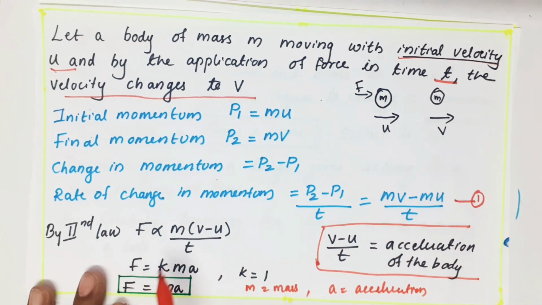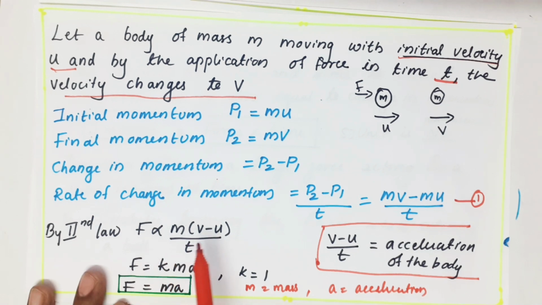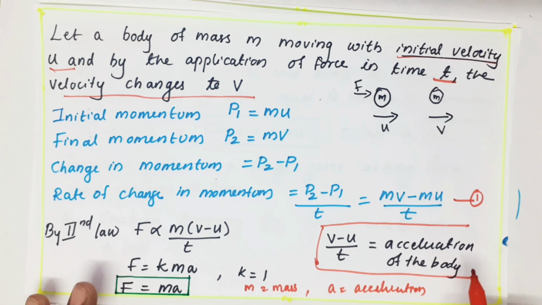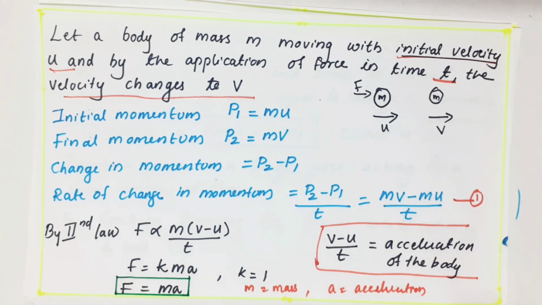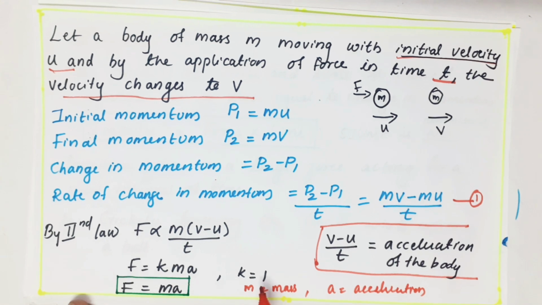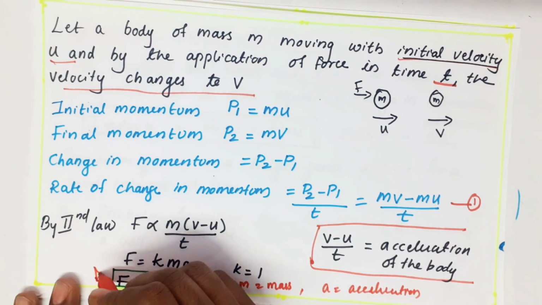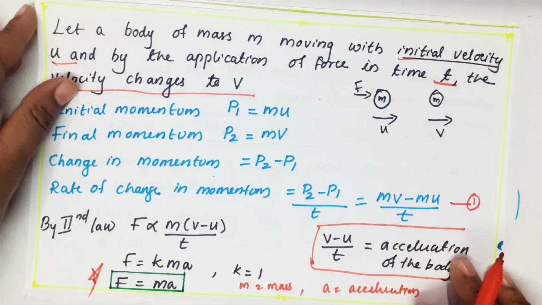By second law, I can write F proportional to m into v minus u by t. And I introduced a new term called acceleration. Acceleration is change in velocity by time, v minus u by t. So I used F equal kma, K we are taking as 1. It's a constant. So I got the famous equation F equals ma.